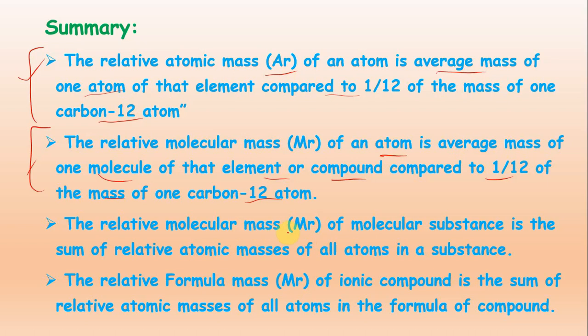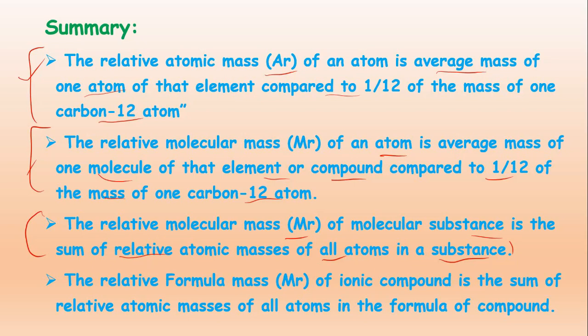Now relative molecular mass, Mr, of a molecular substance is the sum of the relative atomic masses of all the atoms in a substance. You just have to add all the atomic masses of the atoms in a molecule, and then we get the total Mr of the compound.